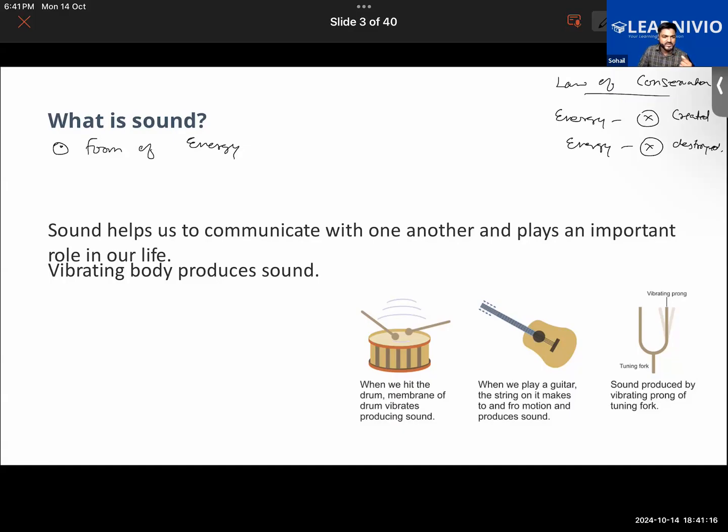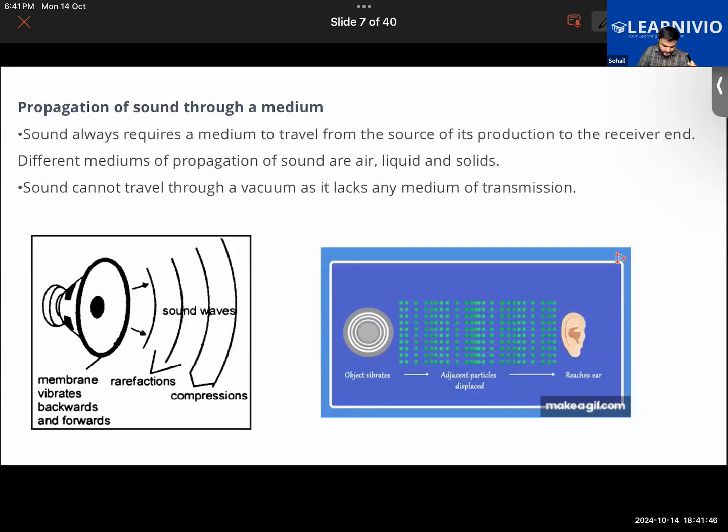So sound is considered a form of energy, and it follows the law of conservation of energy. When sound is produced, the energy is transferred from a vibrating object into the surrounding medium in the form of waves. As you can see here, due to the vibration of the membrane of this drum, the energy from this membrane is being spread into the surroundings in the form of sound waves. Take a look at this one here. As this object is vibrating, its energy is being transferred to the surroundings in the form of sound waves.